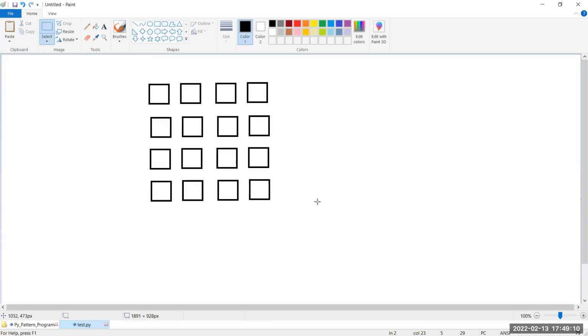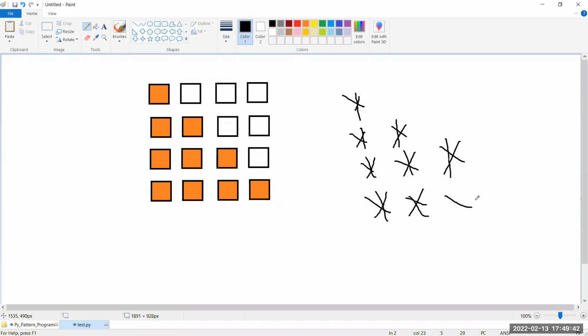In the previous case, we printed stars in all boxes. But now I want the first star in this box. In the second row, 2 boxes. In the third row, 3 boxes. In the fourth row, 4 boxes. If you want, you can see the diagram should be like this. 1 star, 2 stars, 3 stars, 4 stars. Like this, I need to print.